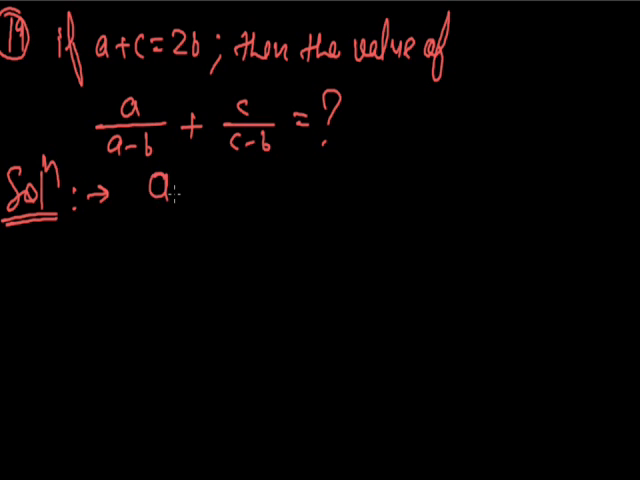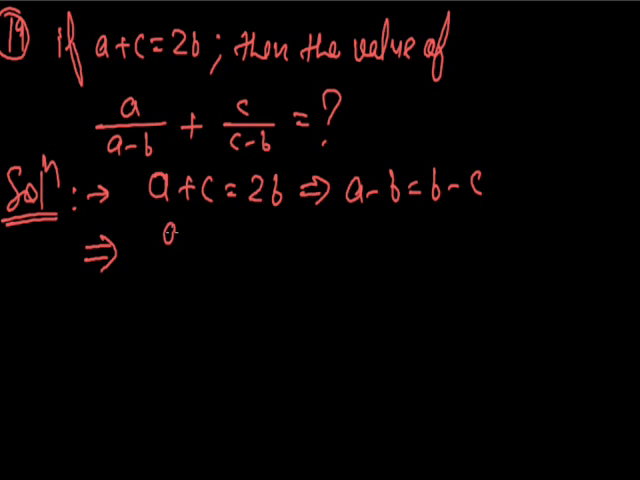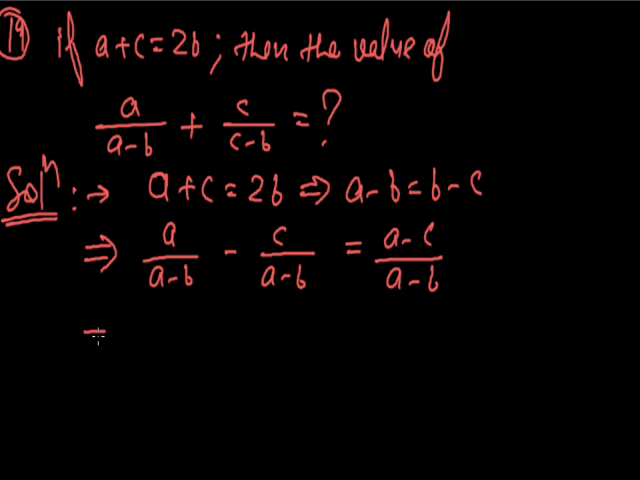So the given expression would be now a upon a minus b minus c upon a minus b, or a minus c upon a minus b. By substituting the value of a in the given expression, we have 2b minus c upon a minus b or b minus c, or 2 of b minus c whole upon b minus c. b minus c and b minus c are cancelled, and the final answer is 2.